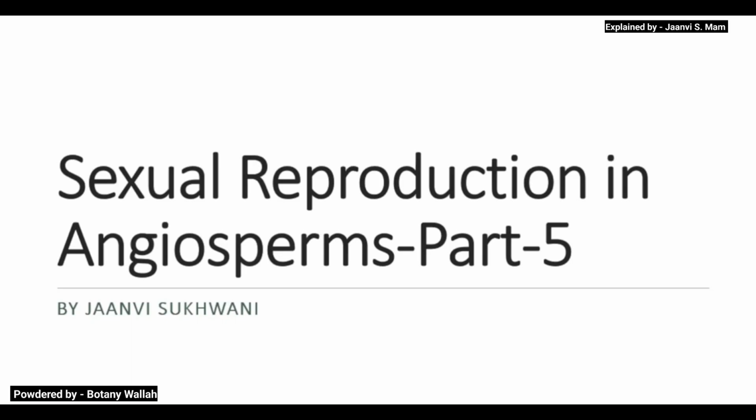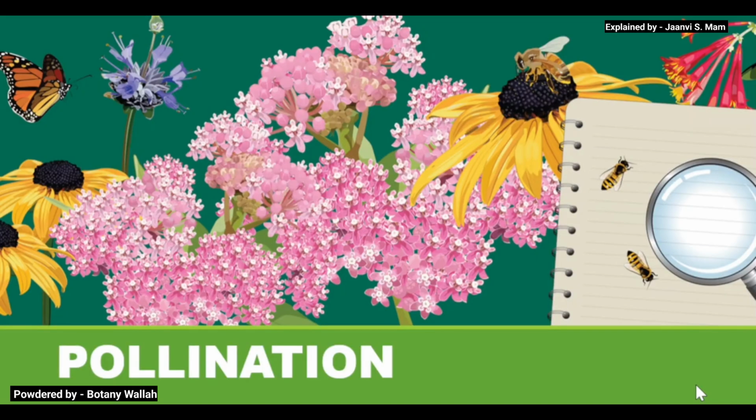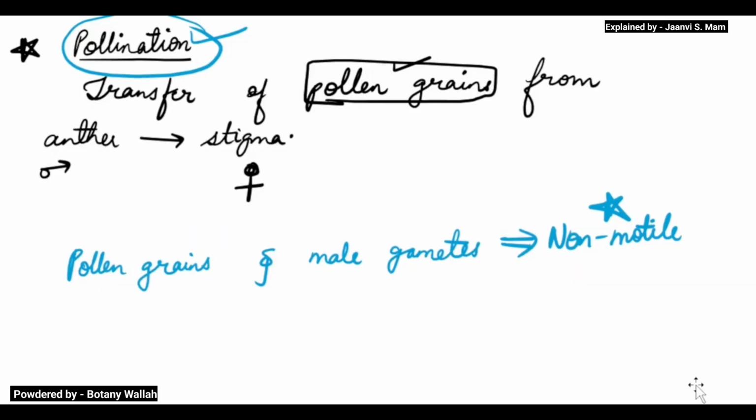Hello everyone. Today in this class we will study about pollination. Yesterday we had started with the concept of pollination, and we discussed what is pollination. Pollination is nothing but the transfer of pollen grains from anther to stigma. This is the meaning, the definition of pollination.